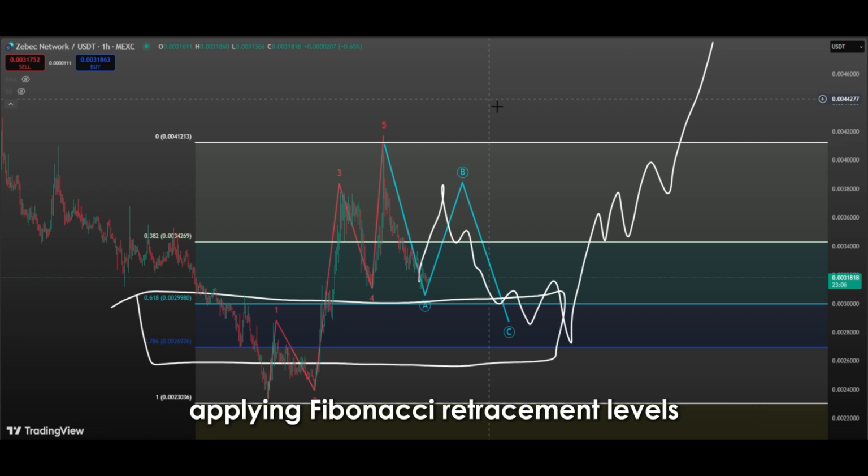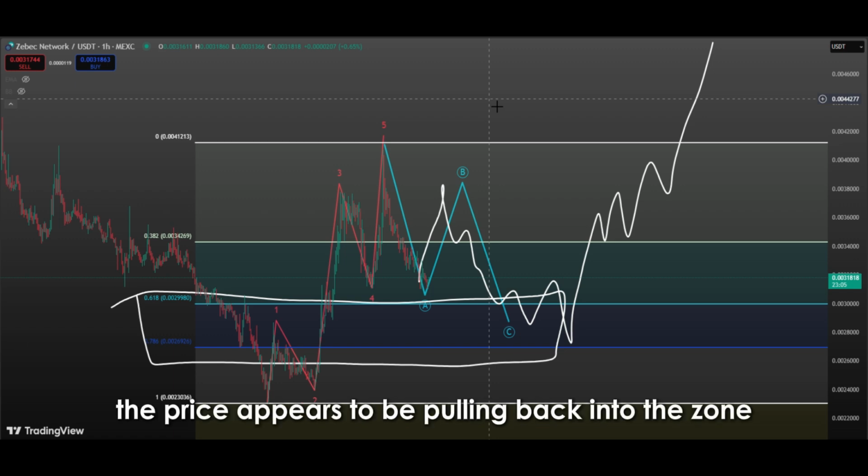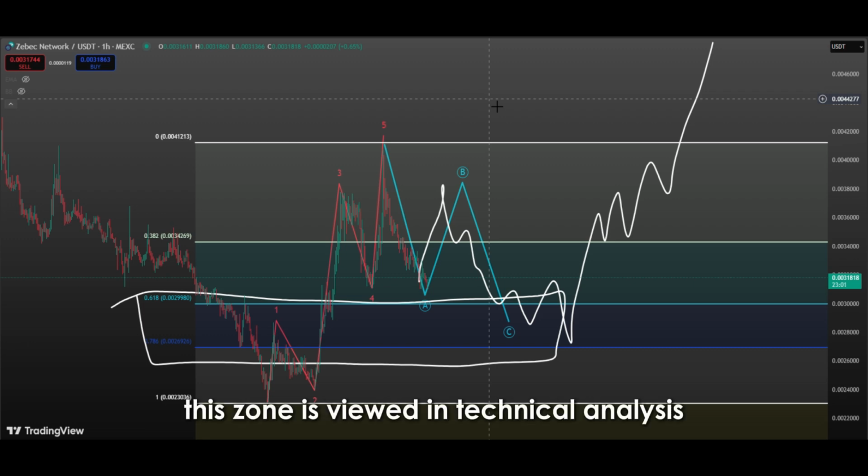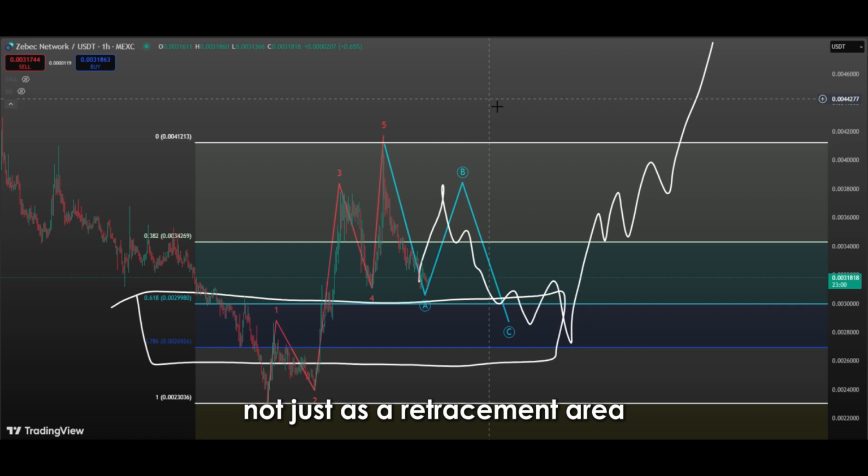Applying Fibonacci retracement levels from the low to the high, the price appears to be pulling back into the zone between the 61.8% and 78.6% levels. This zone is viewed in technical analysis not just as a retracement area, but also as a potential liquidity pocket, a reaction and reversal zone.